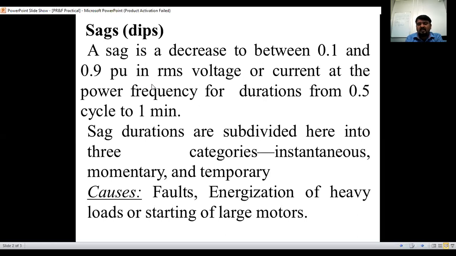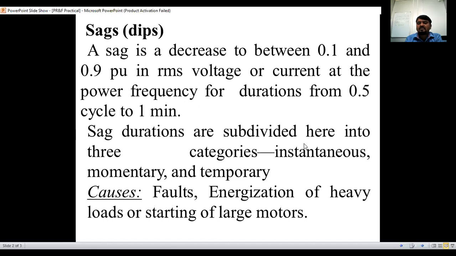In our power system, the standard quality of the voltage is 1 per unit, but because of a fault or overvoltages or harmonics and transients, the voltage will decrease. If the RMS voltage or current at the power frequency reduces to between 0.1 to 0.9 per unit, for 0.5 cycles to 1 minute, we call that a sag.